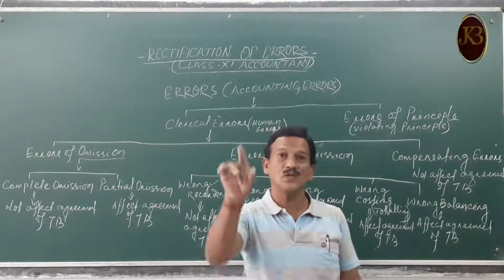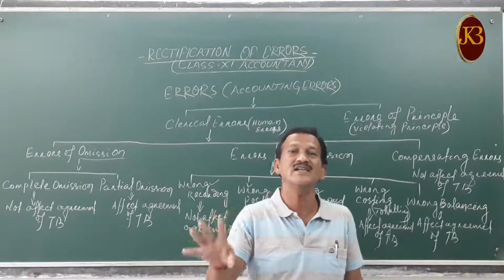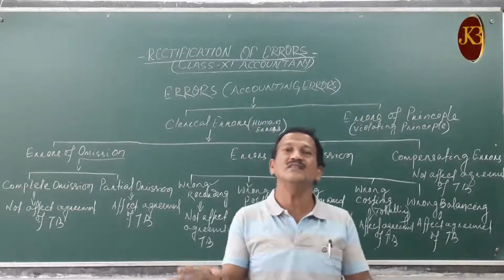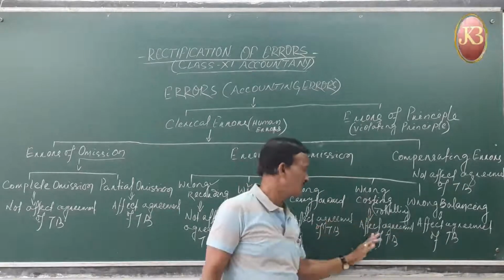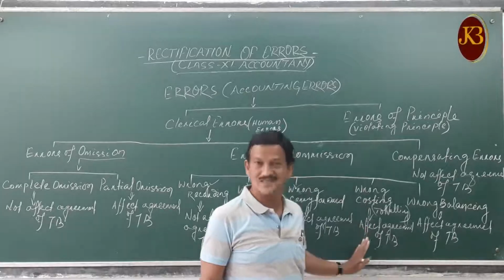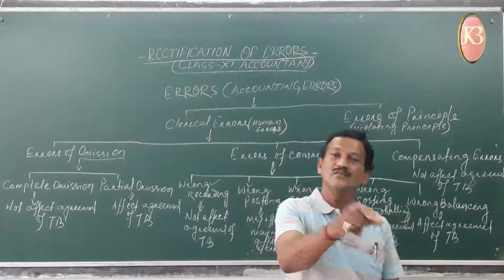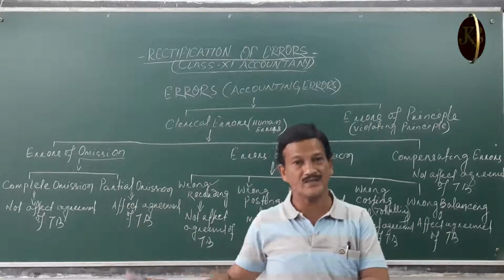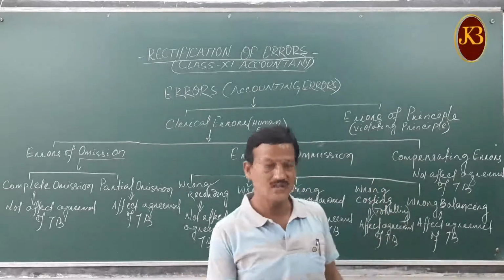That means the total should be 5,200, but we had written 52,000. Or the total should be 41,000, we have written 14,000. So that is the wrong total, that is the wrong casting. So that affects your trial balance. That means in the purchase book, the creditors' amounts are correct, but your total is wrong. So that will affect the agreement of your trial balance.